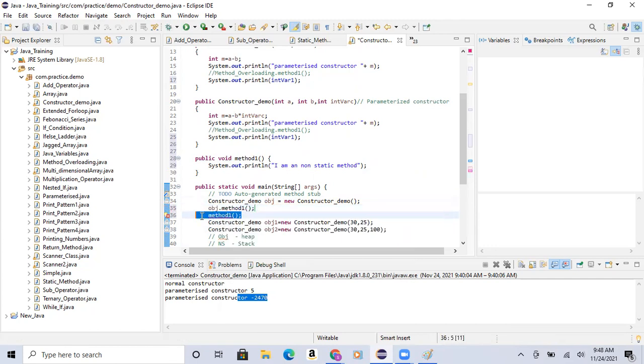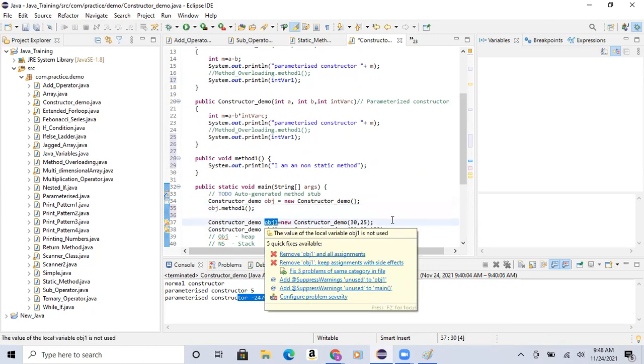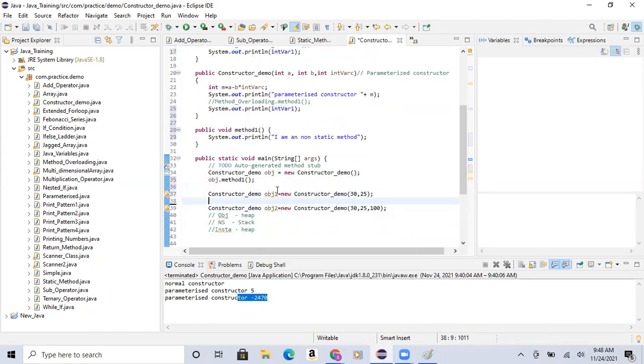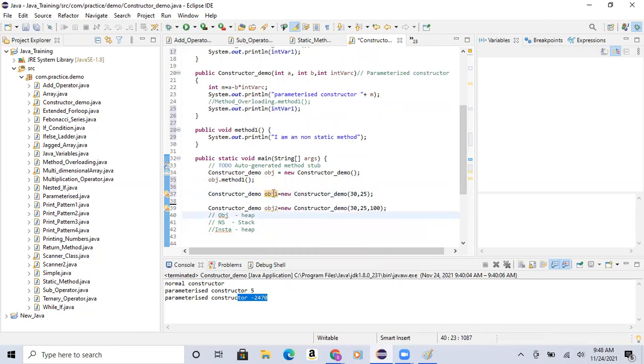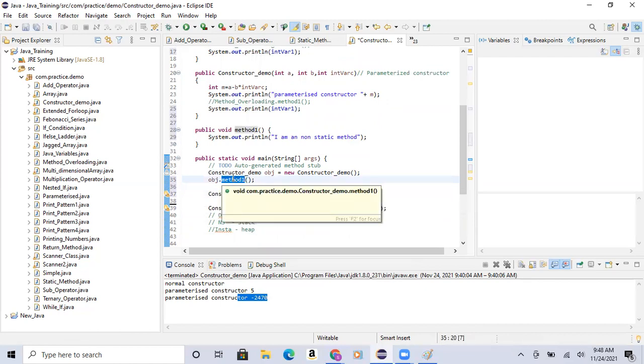That's it. Now, can I call this method one for the obj1? Yes, because it is a parameter. No, there is no parameter. For this particular object, can I call this method one? No.